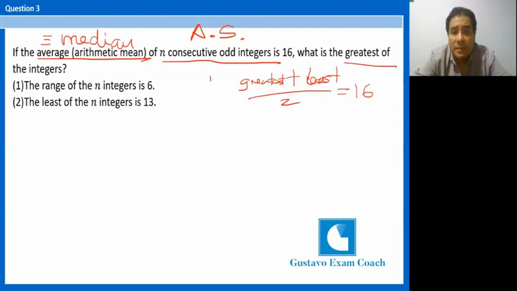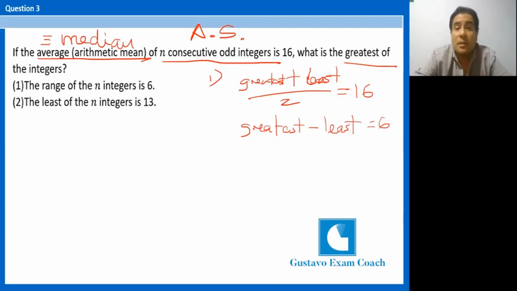But on the other hand, we are told in number 1 that the range of the n integers is 6. So you have greatest minus least equals 6. So from these two equations, it's easy to isolate the value of the greatest. Okay, we have one unique value. So it's sufficient.